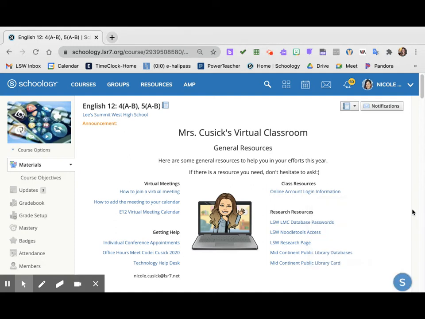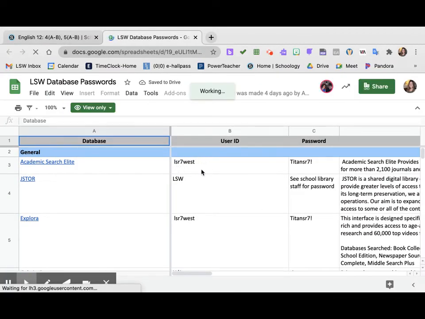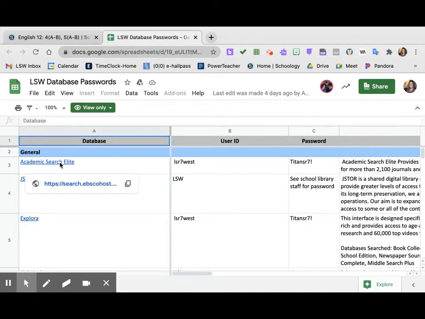Hi guys, I wanted to take a second and show you how to access the databases and just kind of what you need to do. So I've put links for everybody over here on the right hand side. Database passwords are here. When you click on this, you can see this is what you'll type in the user ID section, and this is what you'll type in over here for your password. And then this is a link to the actual database.